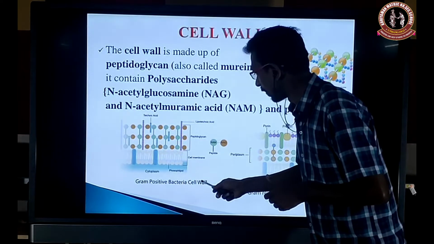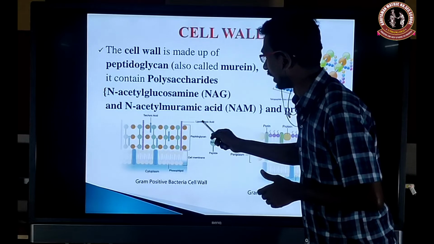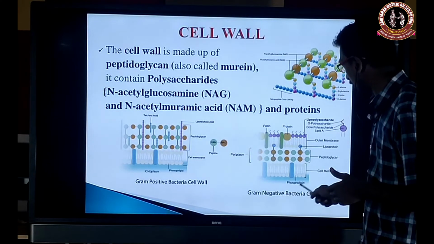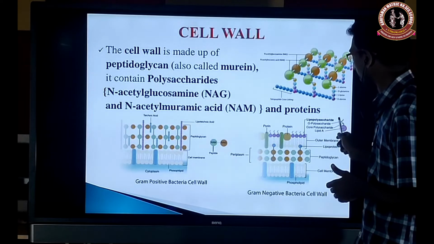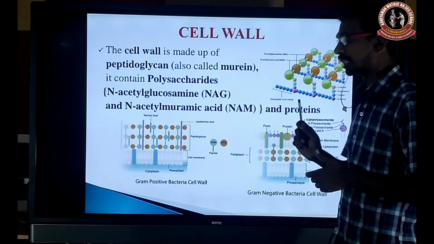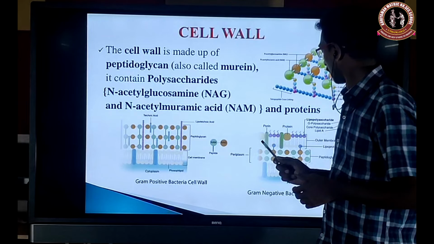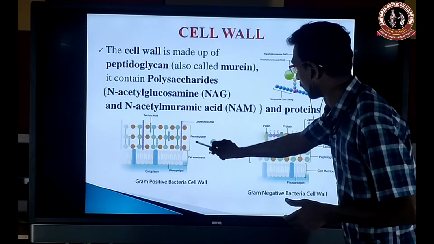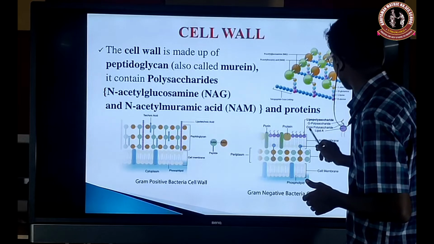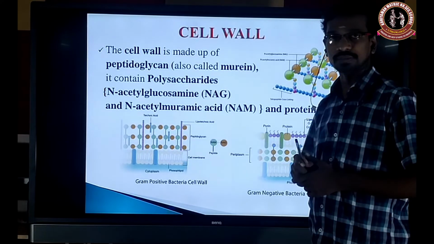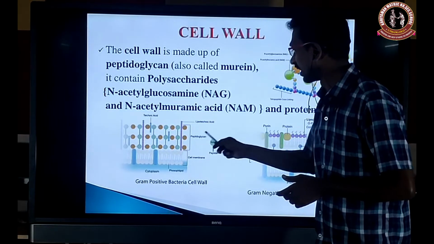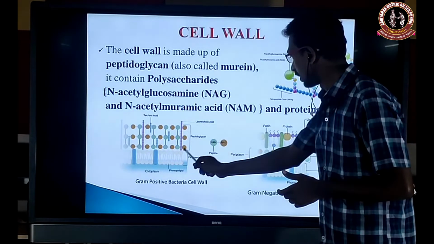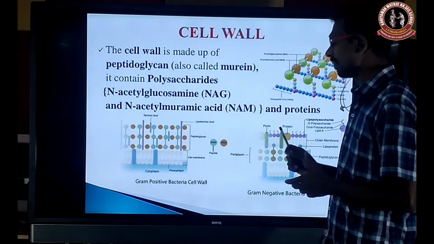So in gram positive bacteria, only the peptidoglycan layer is present, but in gram negative bacteria, one more layer, the lipopolysaccharide layer, is present. So it's a peptidoglycan layer, and here the lipopolysaccharide is present. But here the lipopolysaccharide is absent. Okay, so it will be easy to distinguish gram positive from gram negative.